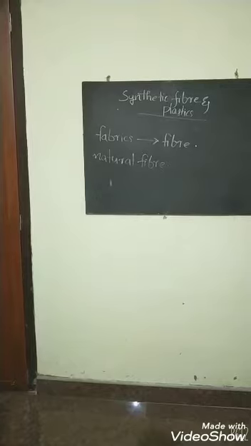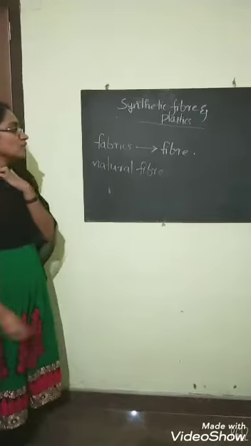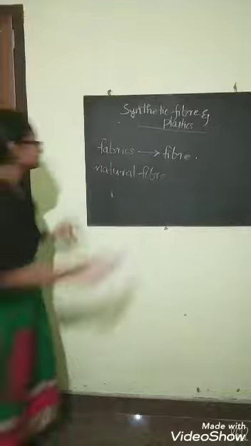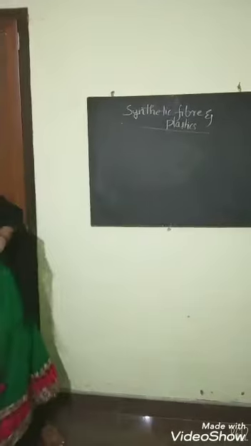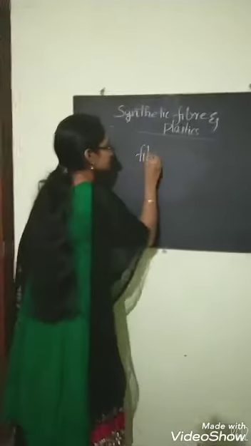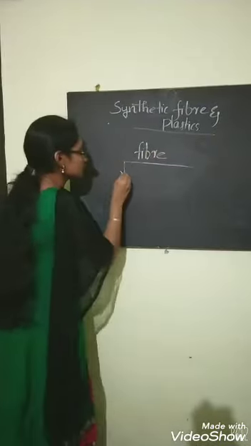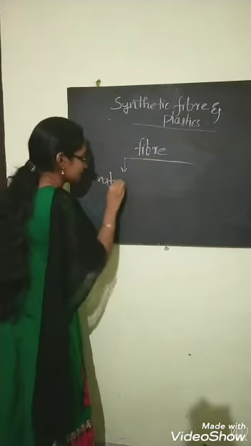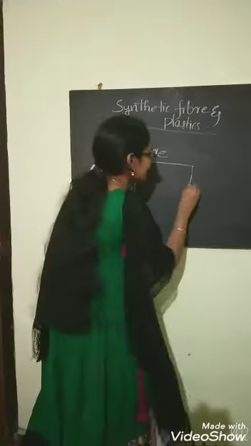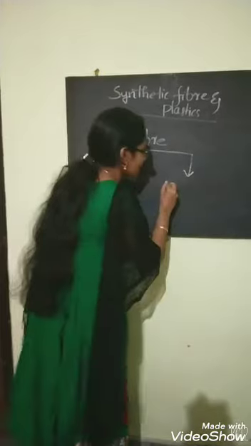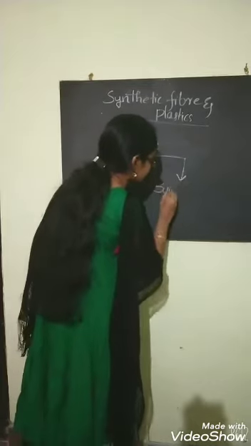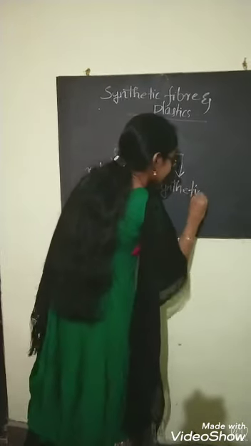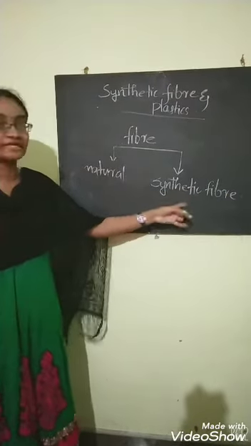That's the first table. Now we are going to the conclusion of this table. I think you have already filled the table. Now we conclude that fibers are classified into two. The first one is natural fiber and the second one is artificial fiber. I call it synthetic fiber. This synthetic fiber is also called man-made fiber.